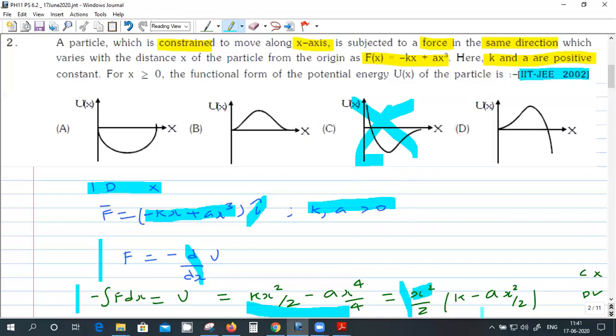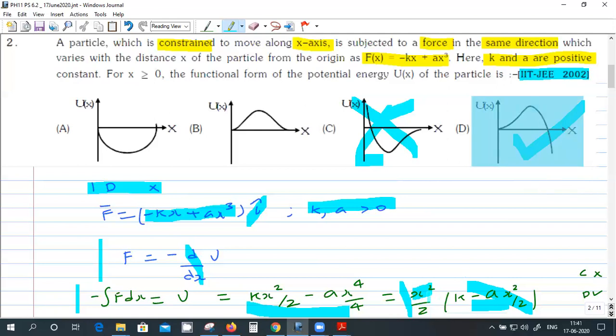Then this is like an inverted parabola because of the coefficient, and for large positive value of x, it is going to become negative. So this is the correct option. You put x equal to very large, this term will dominate. A is positive, and so this is negative. So it will go to minus infinity. So D is the correct one.